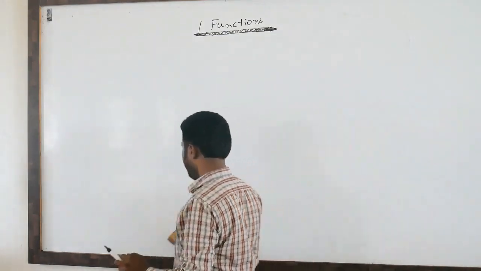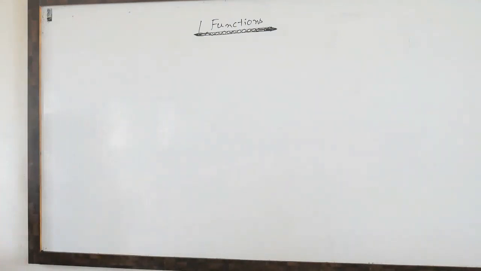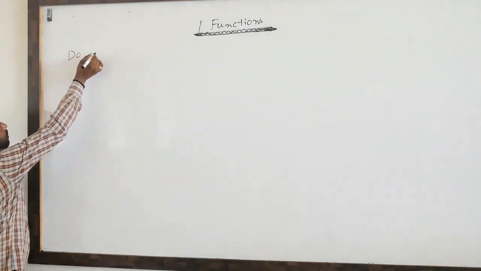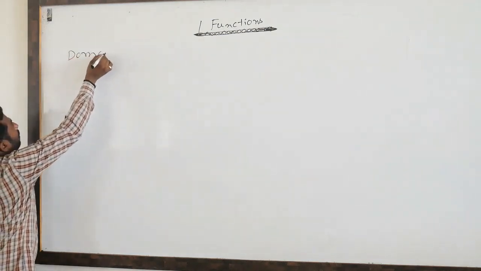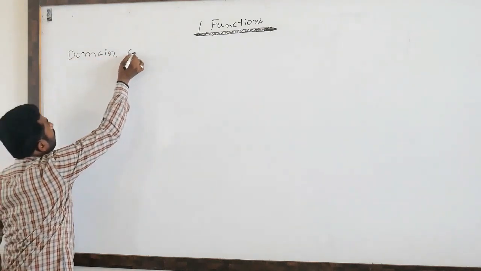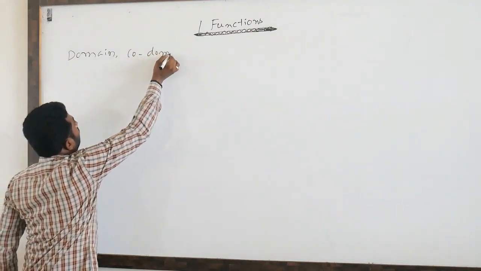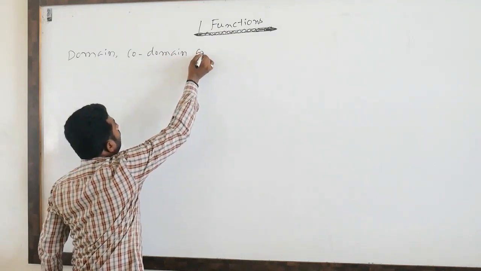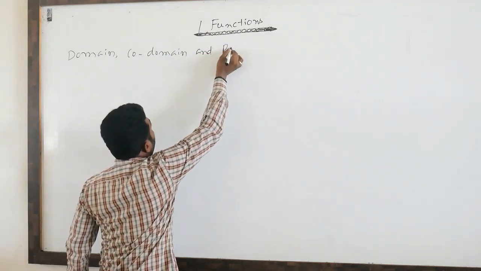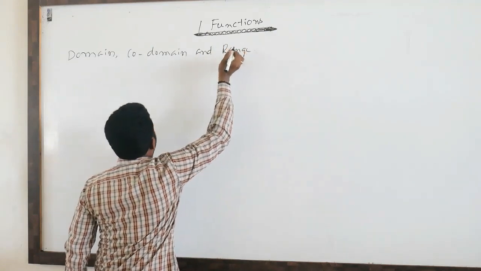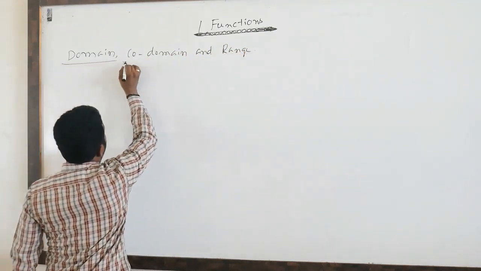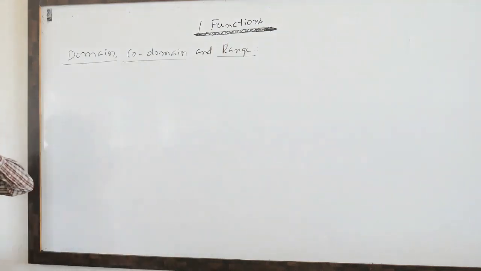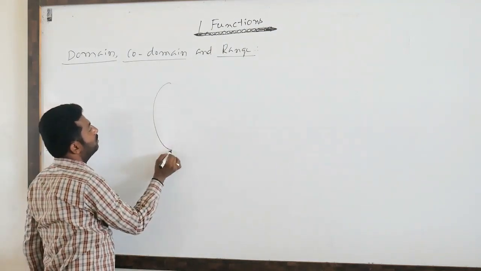Domain, codomain and range. See here, I will take one example.